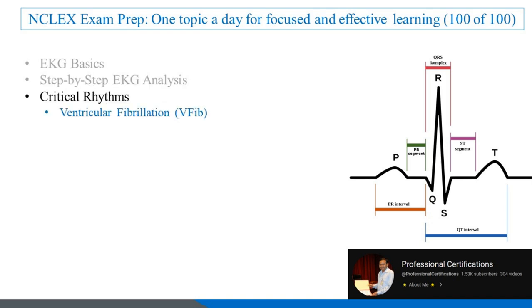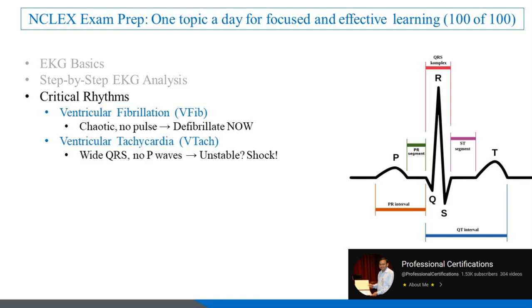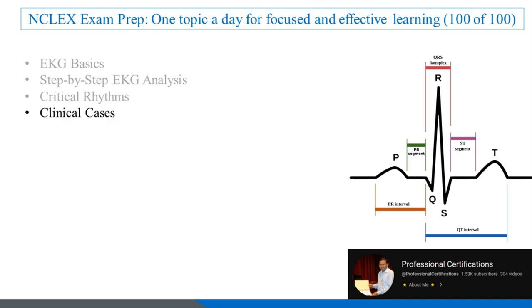Critical rhythms. Ventricular fibrillation, VFib. If the rhythm is chaotic with no pulse, immediately defibrillate to attempt to restore normal heart rhythm. Ventricular tachycardia, VTach. Wide QRS, no P waves, shock, defibrillation is required immediately. Third degree AV block. P waves and QRS dissociated suggests a third degree complete heart block, and a pacemaker may be needed. Clinical cases.